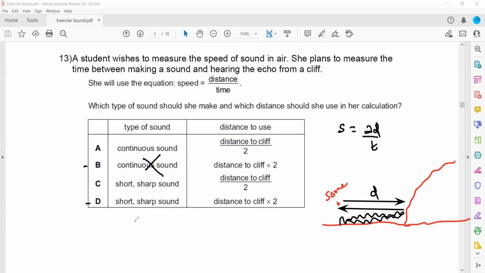So we should produce a short and sharp sound. When we produce a sharp sound, it will strike the surface and then bounce back. So once we hear that sound again, we can identify that this is due to the reflection or echo. That is why D is the right option. Is it clear? Question 13.